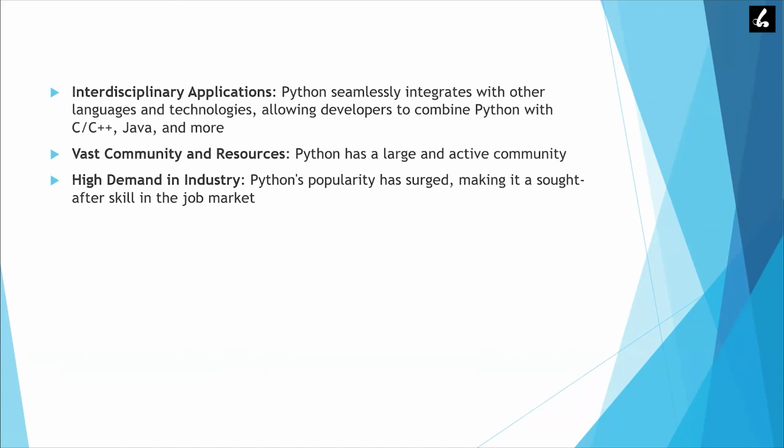The next is interdisciplinary applications. We can integrate Python with other languages or technologies to get the benefit of multiple languages. For example, if we have an old application that was built in C++ and now we want to switch to Python, that kind of integration is provided.